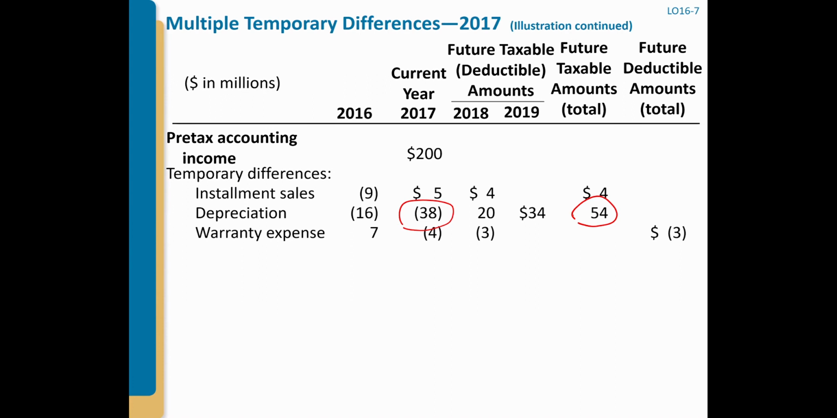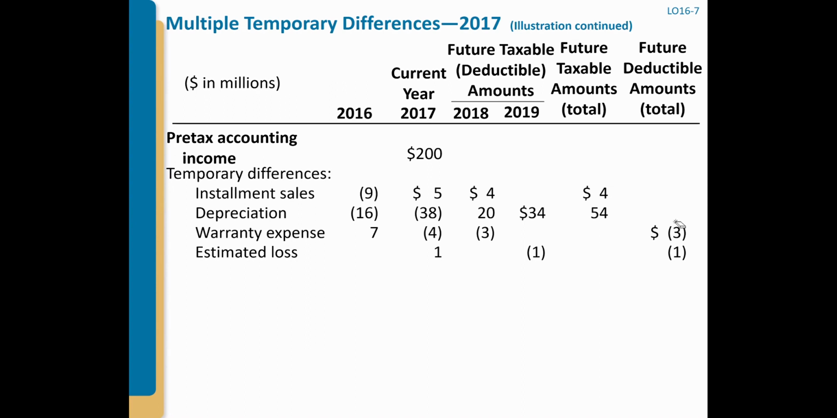So how about the warranty expense? Remember that 7 is the predicted amount for warranty. Now you actually incurred 4, so now you can deduct 4. So our total future deductible amount now becomes 3. It was 7. Then we have one more: the estimated loss, that's the loss contingency. It should be $1 million, right?